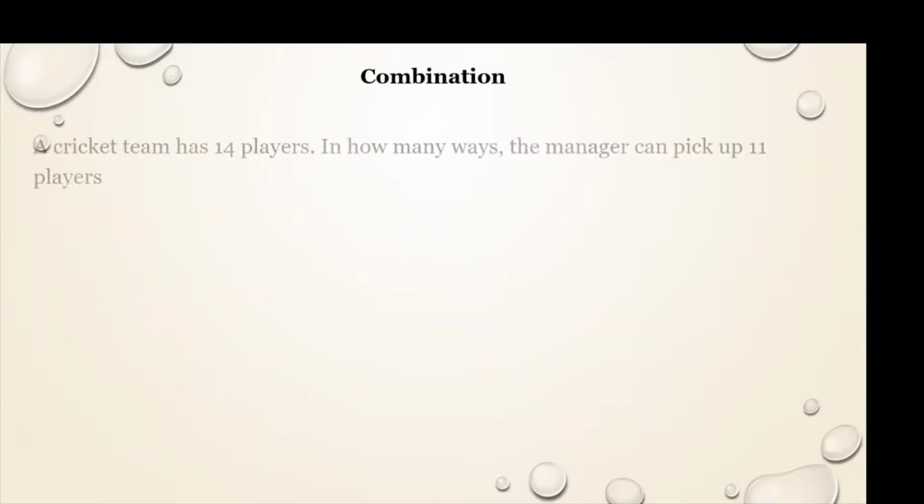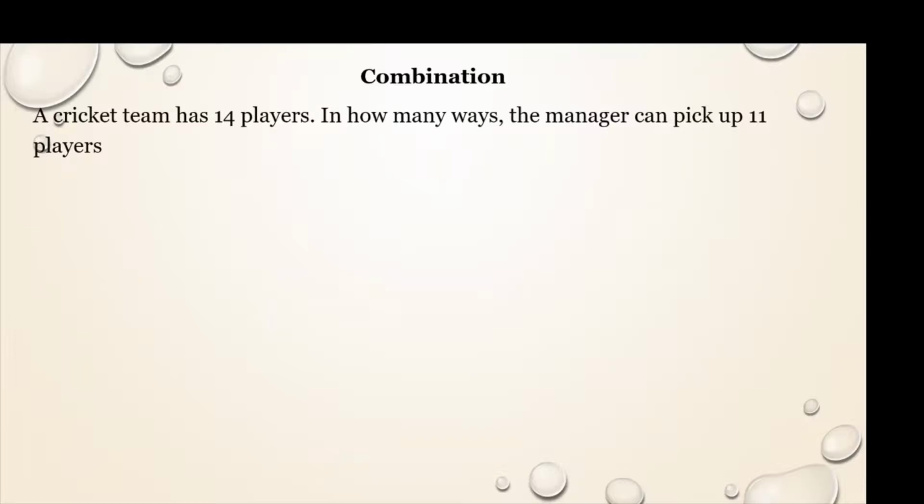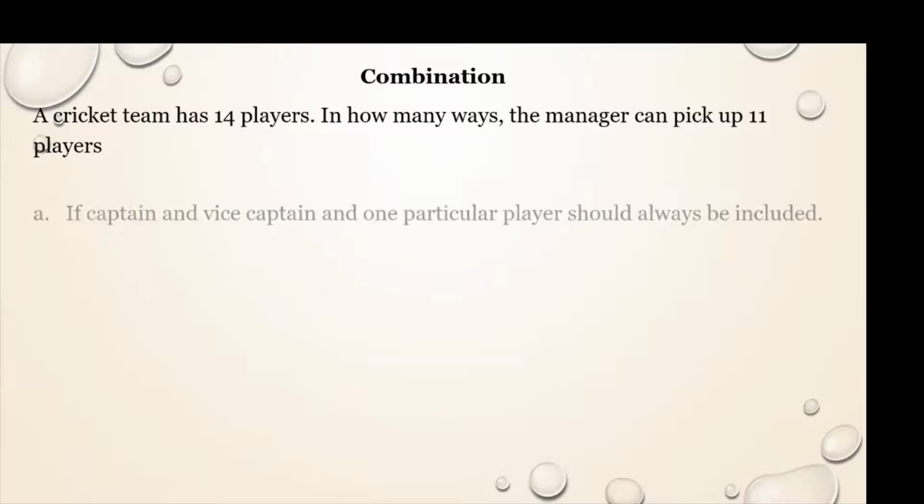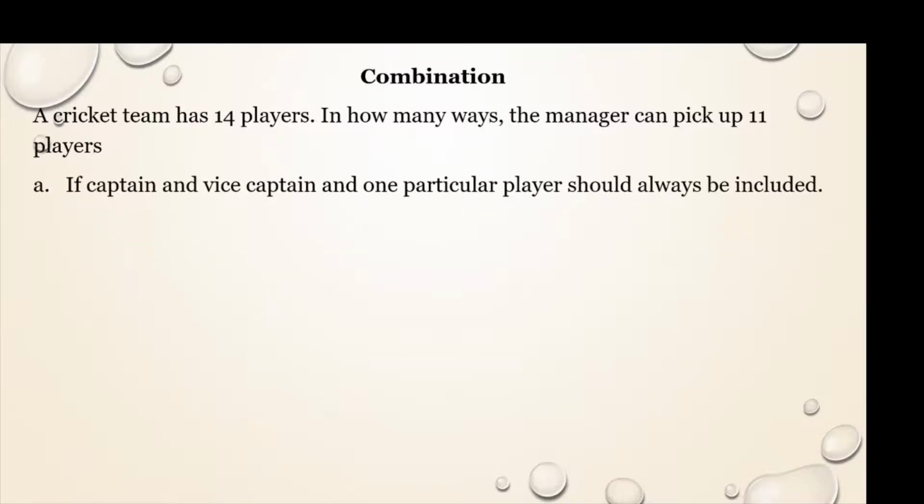Now let us see one more problem. A cricket team has 14 players. In how many ways can the manager pick 11 players if, first condition, the captain and vice captain and one particular player should always be included? So you have to include 3 people.